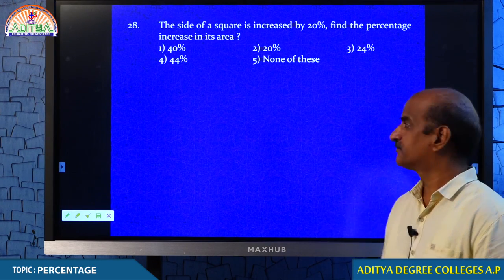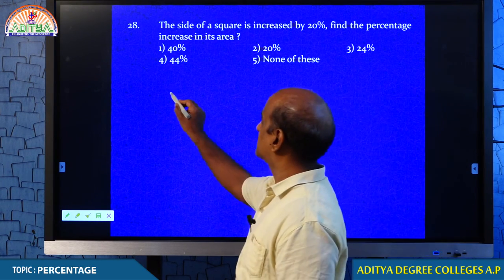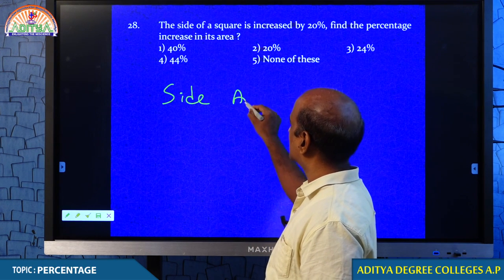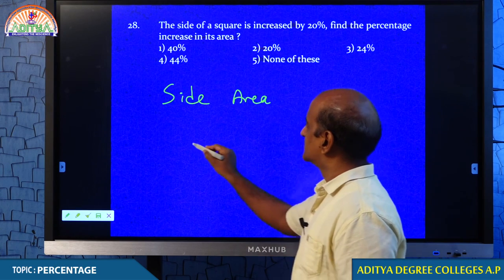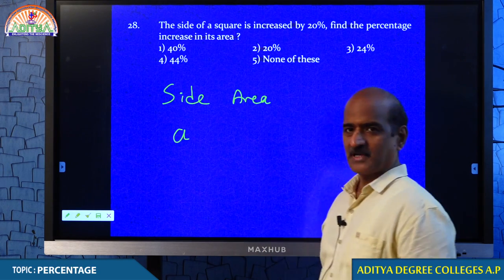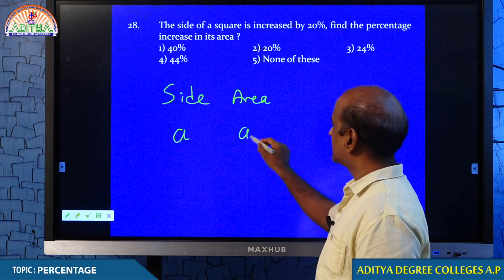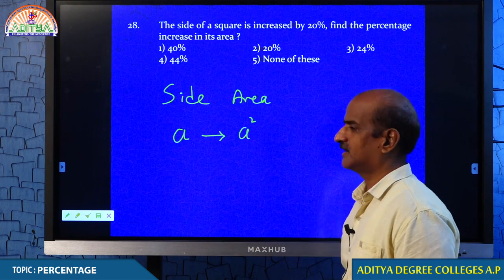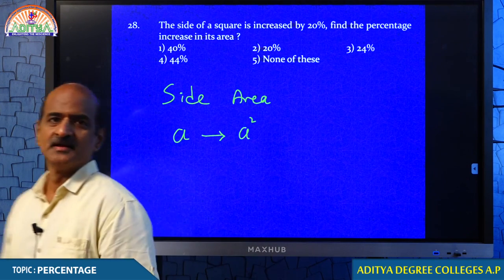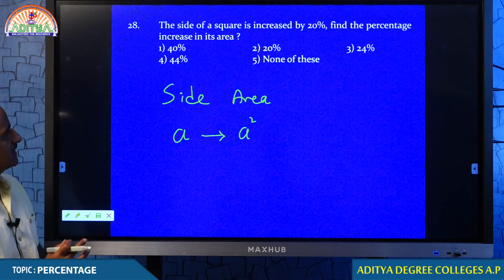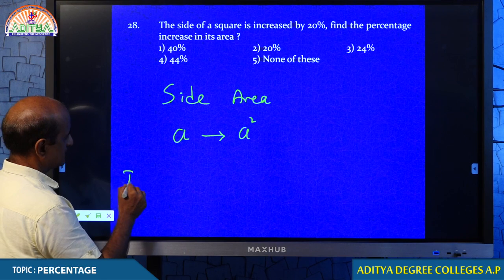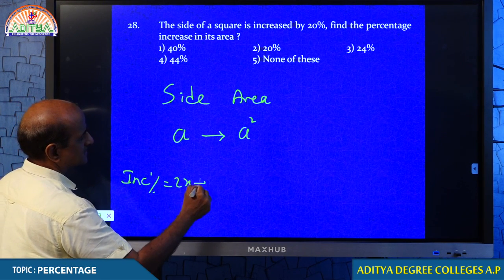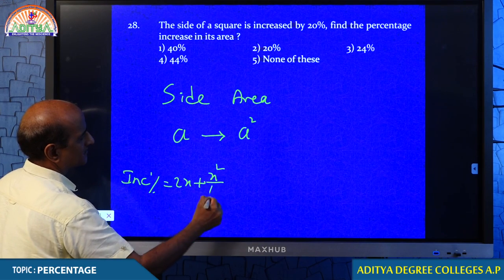Right now just listen. Here the question number 28, the relation is between side and area. Square side is given by A, square area is given by A square. Here the relation is between A and A square. Whenever the relation is between x and x square, percentage increase is given by the formula 2x plus x square by 100.